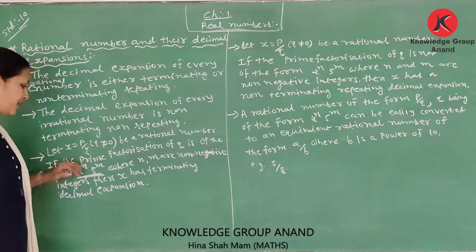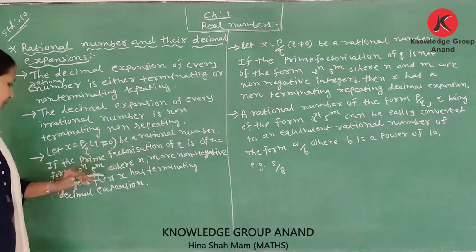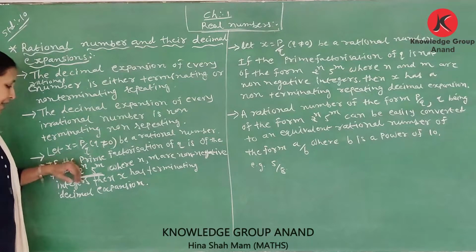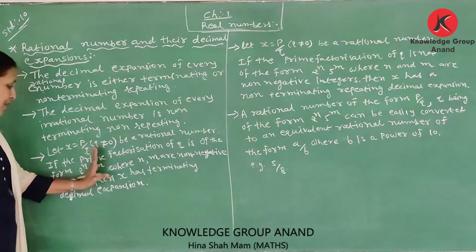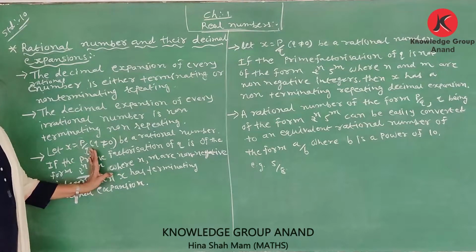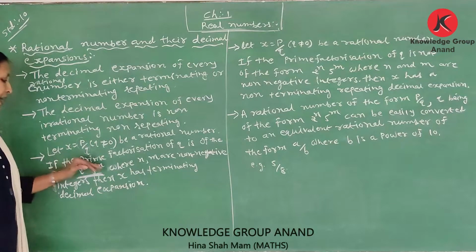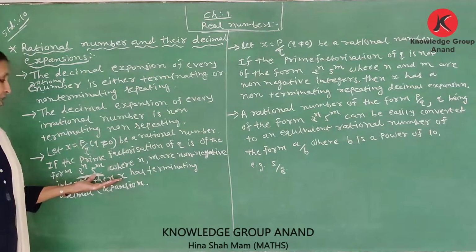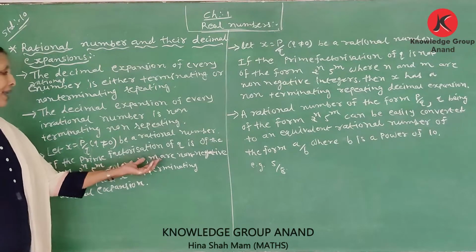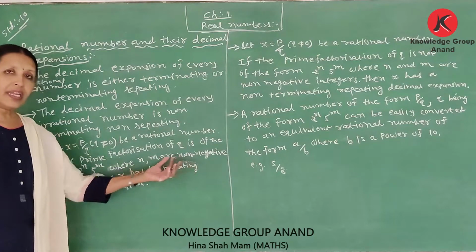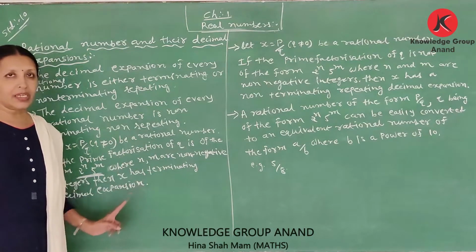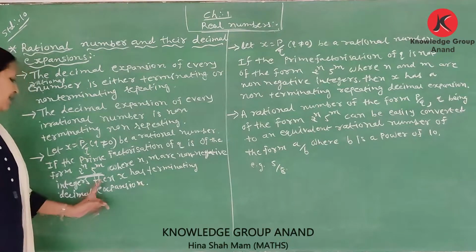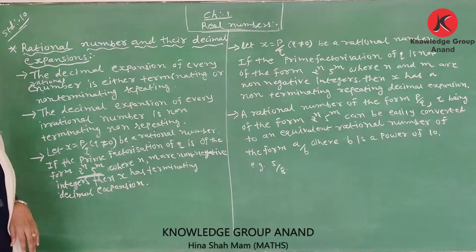Suppose n is equal to 0, non-negative integers. Then 2 raised to 0 is 1, so it becomes 5 raised to m. If m is 0, it becomes 2 raised to n. Or both, like 2 squared into 5 cubed, where n and m are non-negative integers, then x has a terminating decimal expansion.